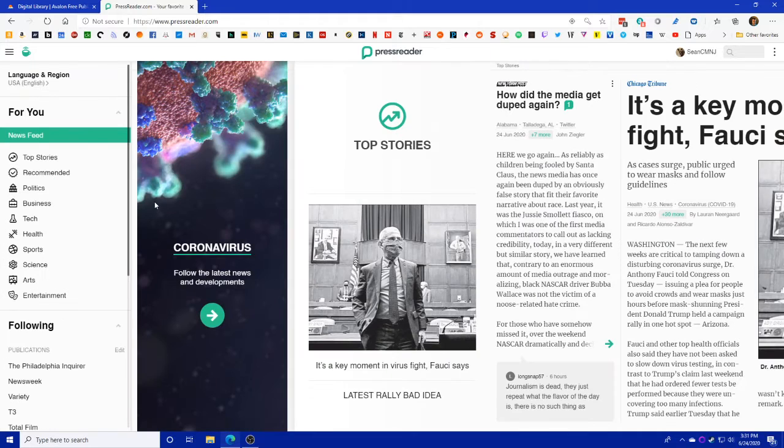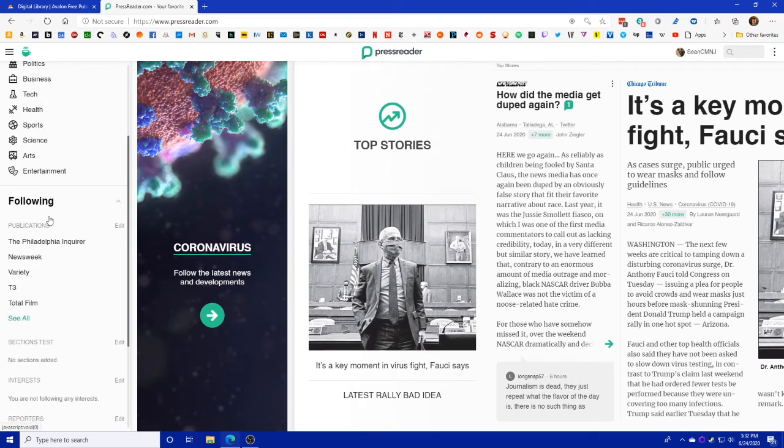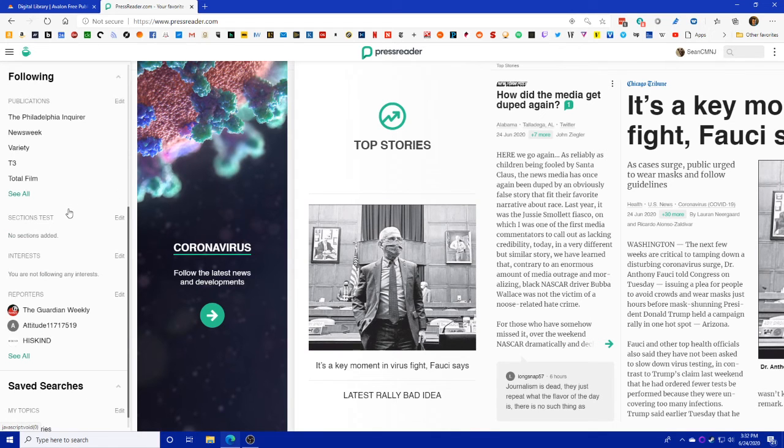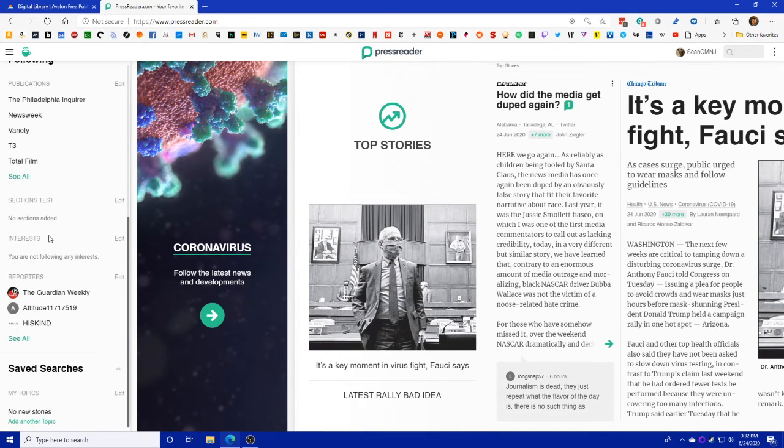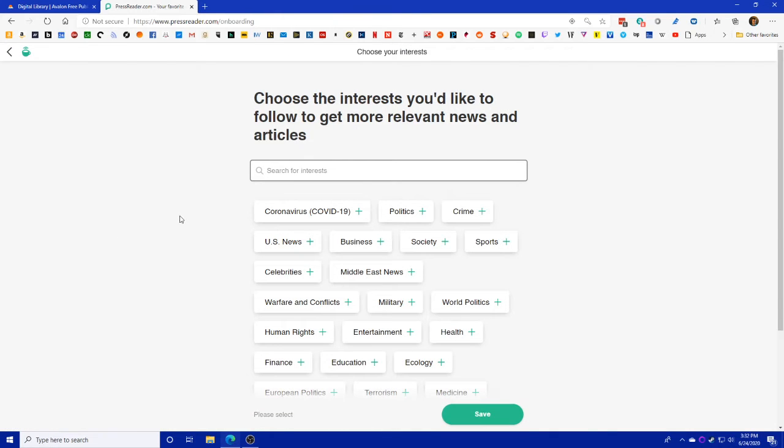When we go back to the left in the news feed, you'll see over here, again, we can change the language and the region. You can see top stories, which is what it's showing here first, recommended, politics, business, all that. The publications you follow, you can change that. I haven't added any sections of interest here. Let's see if we can get the interest to work this way. Here we go. So once you click this, you can click on the things that you think you would be interested in seeing. You can always change this later.